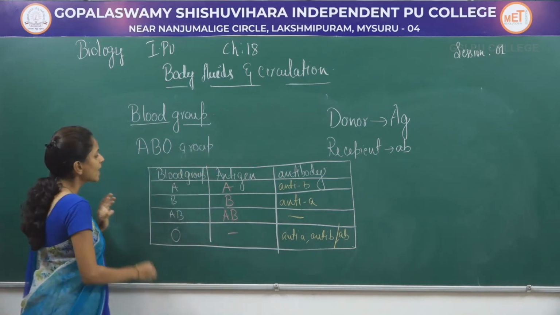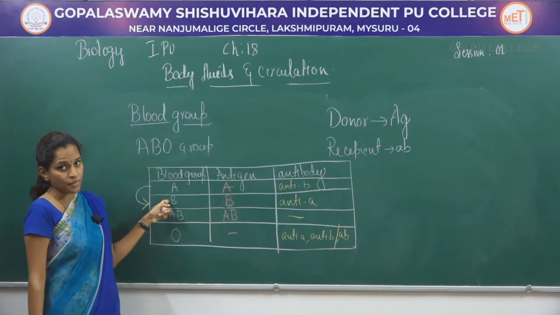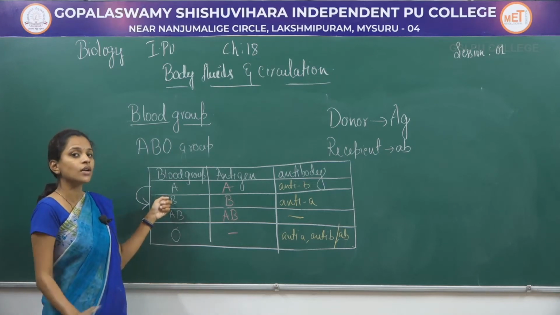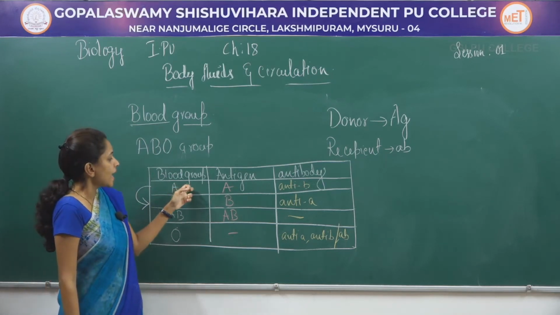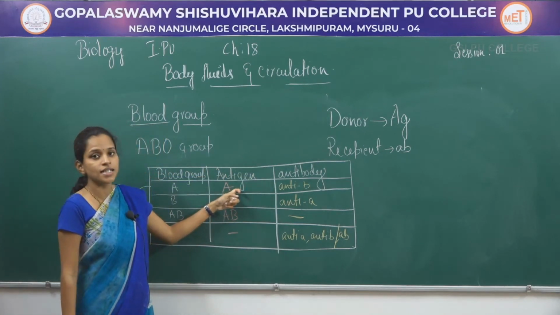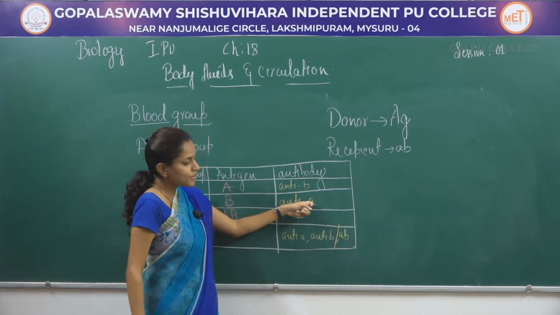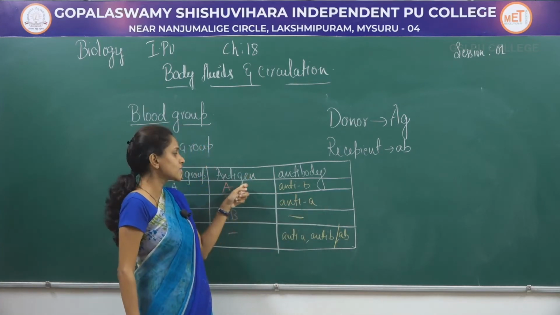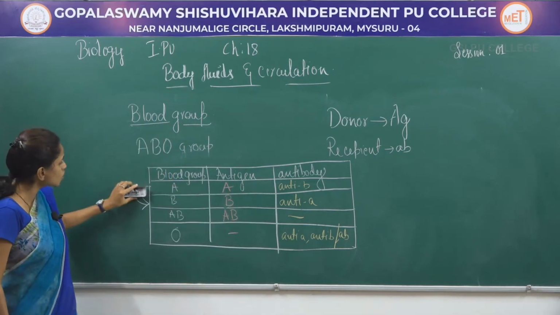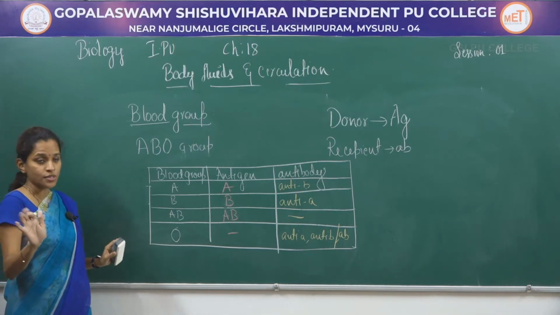For example, if A blood group donates blood to B blood group, will there be coagulation, that is, will clotting happen or not? A is the donor now, so the donor's antigen is considered and the recipient's antibody is considered. Antibody A can easily destroy the antigen A. That is why donation of A to B blood group is not at all possible.